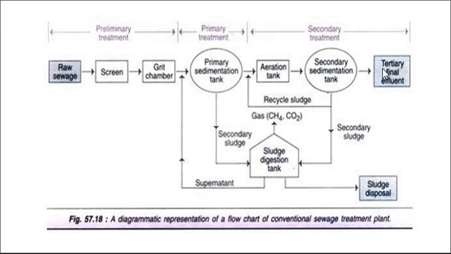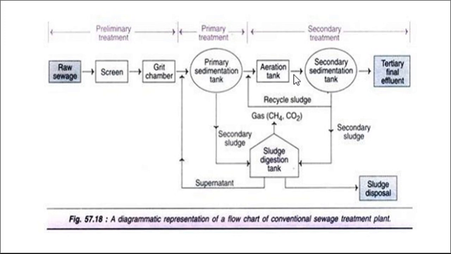Now see, when we want to give the treatment for the raw sewage, so this is the raw sewage, it goes firstly to the screen chamber. In screen chamber, the different floating materials are removed. Then waste goes to the grit chamber, where the inorganic material in the form of sand, silt, clay, and many other inorganic materials are removed. And then primary sedimentation. In primary sedimentation, organic materials are removed.